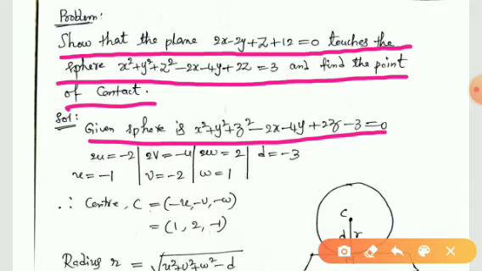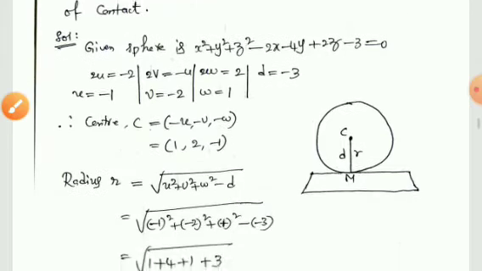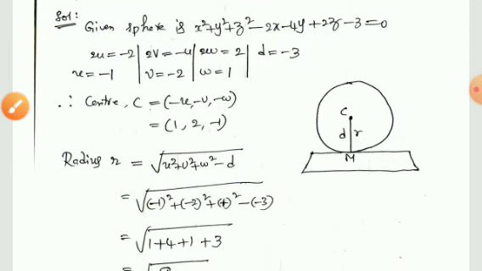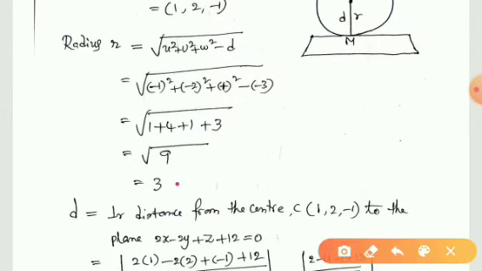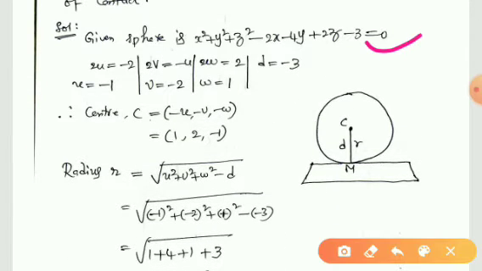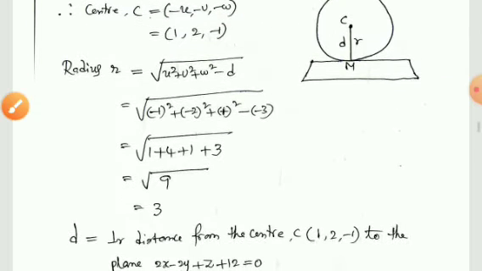From this we can find the center of the sphere, 1, 2, minus 1, and the radius of the sphere. By applying the principle, finally we will get the radius of the sphere is 3.